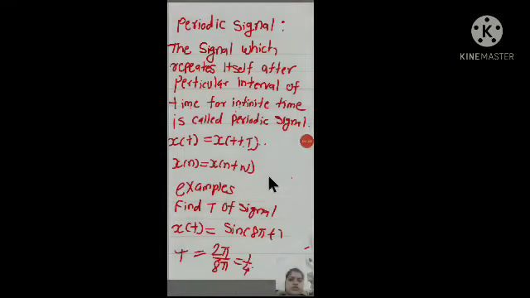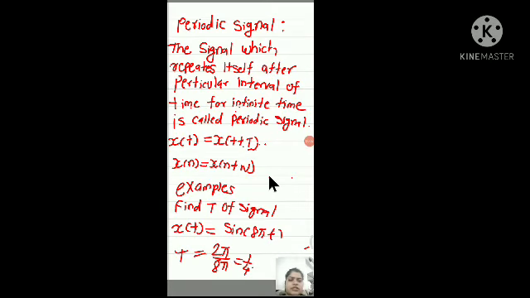Hello students, today we are going to see what is a periodic signal. The signal which repeats itself after a particular interval of time for infinite time is called a periodic signal. Here x(t) is equal to x(t + T) for the periodic signal. Capital T is the fundamental period of that signal. For the discrete case, x(n) is equal to x(n + N), where capital N is the fundamental period of the discrete signal.